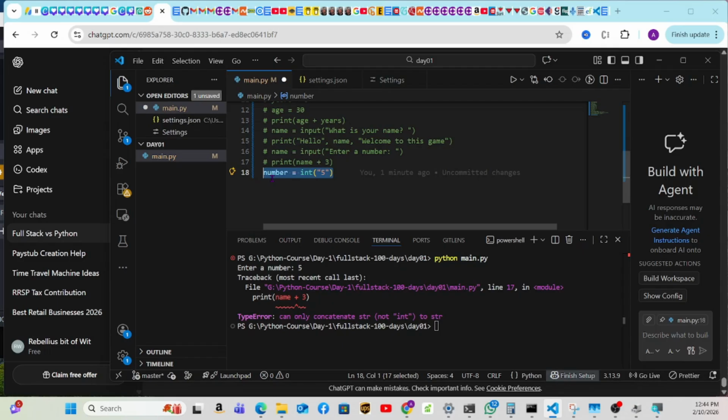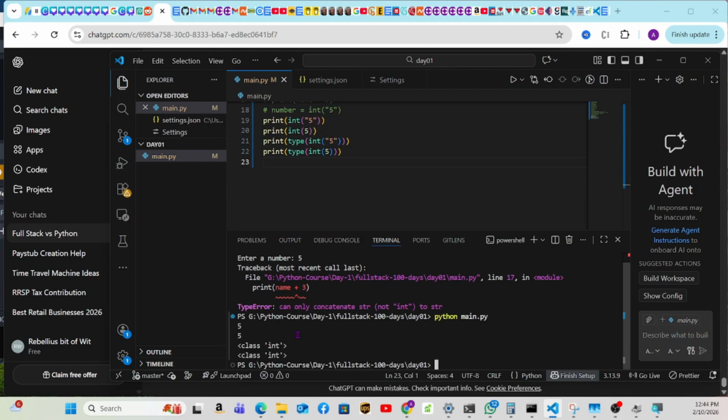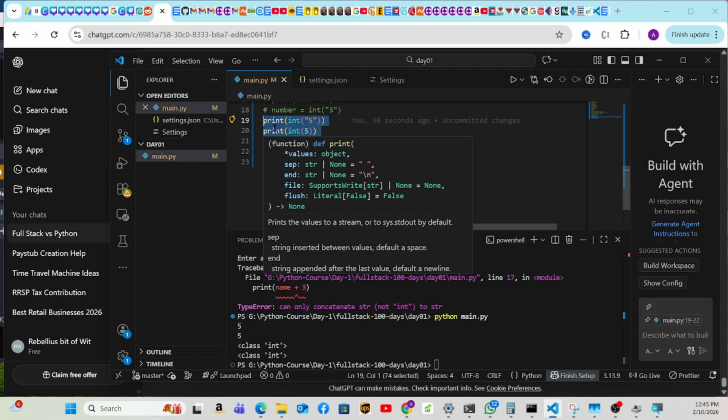Okay, let's go and actually run this, and let's try what he says to try. Control S. So the first one, print(int("5")), converts the text 5 into 5. Print(int(5)), it's already returning the 5. And then print(type(...)) is going to tell you the type, and the type is an int, and for the second one the type is also an int, because this one he converted it, and this one already was. This was beautiful. We learned something, even I didn't know this. So I hope you're learning something here.